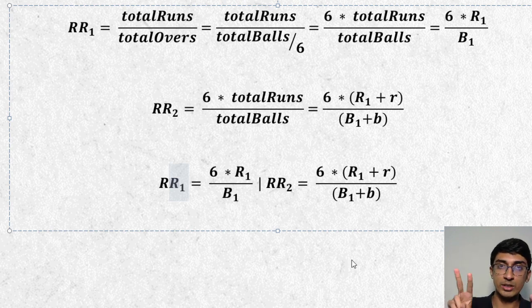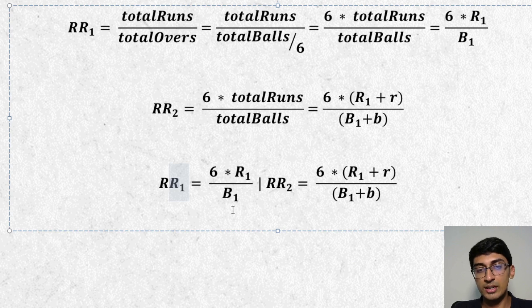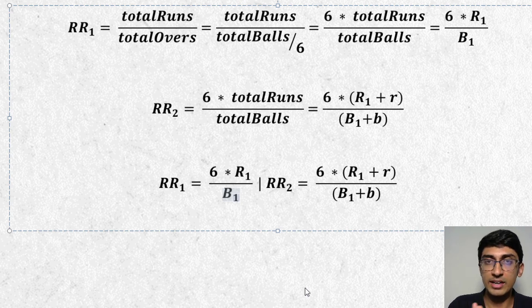Now we have two equations with two variables, right? So solving this is not too difficult. In fact, you can just take your pen and paper and solve it. One of the simple ways to do that is you can say B1 is equal to 6 into R1 by RR1, and then substitute that B1 value over here. You will get an equation for R1. Similarly, you can then substitute that R1 value into the B1 equation. Simple way of solving two equations. Write it out on your pen and paper, and you'll get an equation for this.